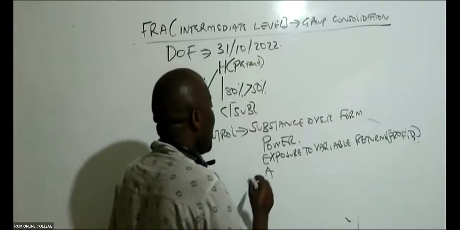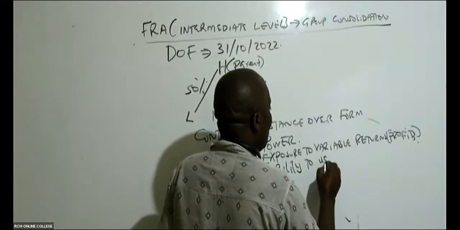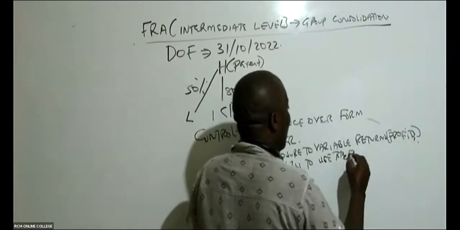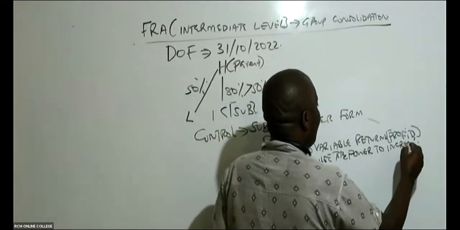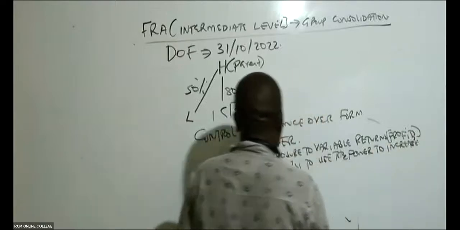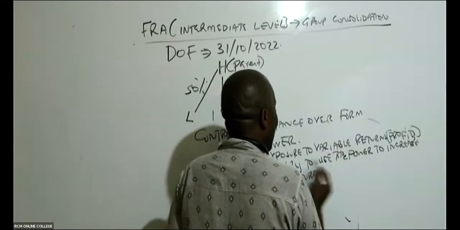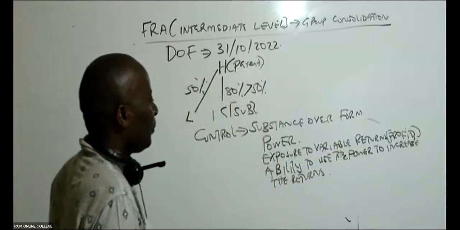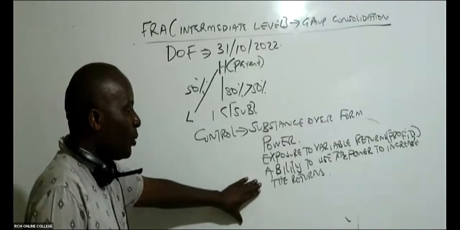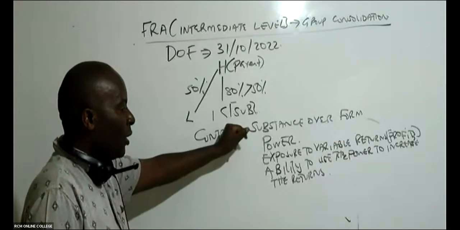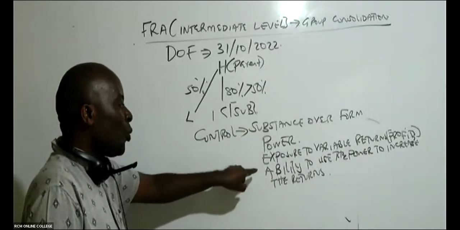And then number 3 is the ability to use the above power, to use the power to increase the above returns. If you look at your past papers, you'll see this question being asked. How do you define control? It's called the pair principle. You must be powerful, you must be exposed to some dividends, and then you must be able to use your power.